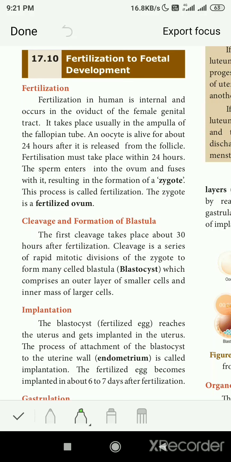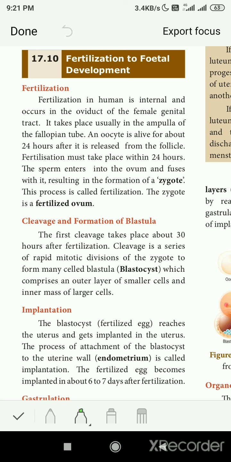Today, the next topic: fertilization to fetal development. That means after fertilization, how the fetus develops, how the young one gets developed in the mother's womb.